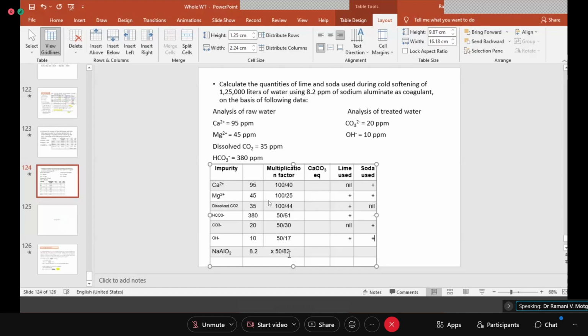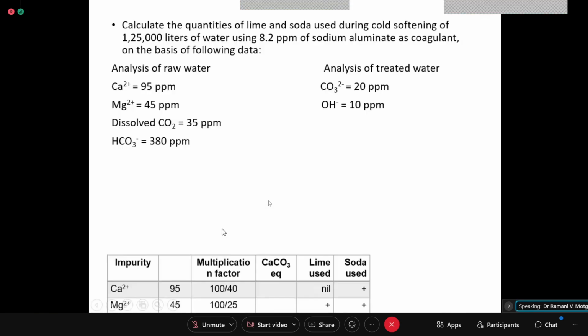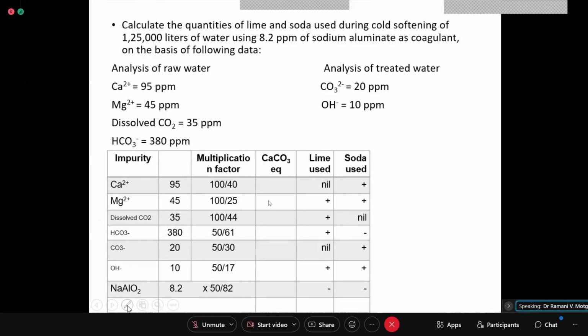Now NaAlO2 is deducted from both lime as well as soda, because what is the reaction? NaAlO2 plus water leads to formation of NaOH, and since it leads to formation of NaOH, what you see here is this quantity NaOH.